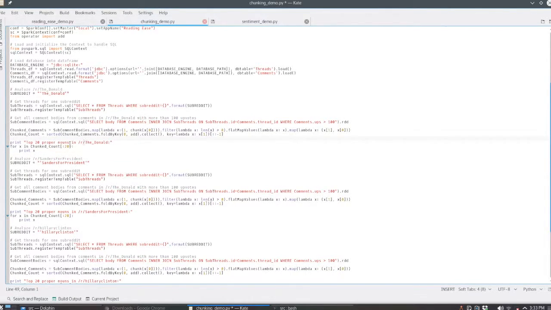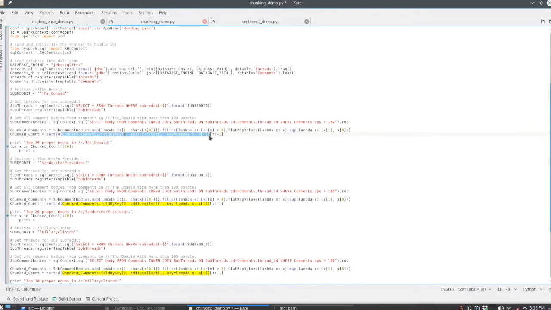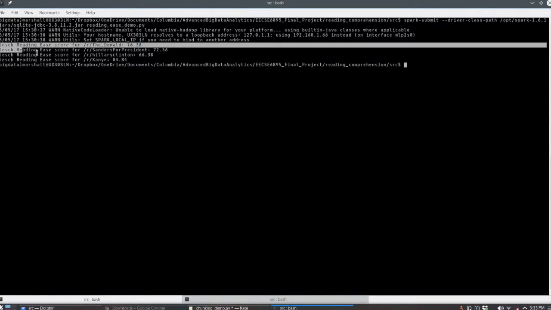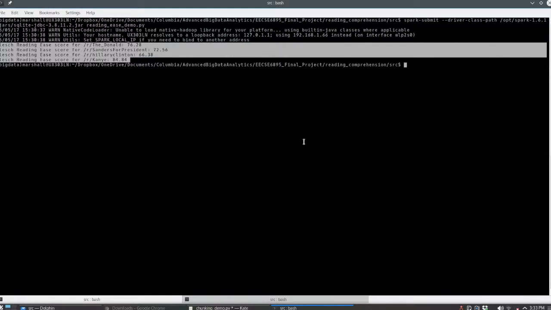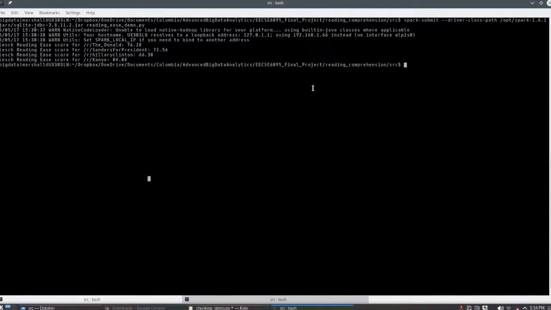And it's important to note that none of this is actually calculated until you actually go to retrieve the values, which would be here, because the RDDs are lazy operators. So that was kind of tricky when it came to debugging certain problems. So let's see if our other analysis is done. Yep, here we go. So now we have the reading ease score for all of our subreddits that we wanted to analyze. Now we'll kick off the code to do the chunking.